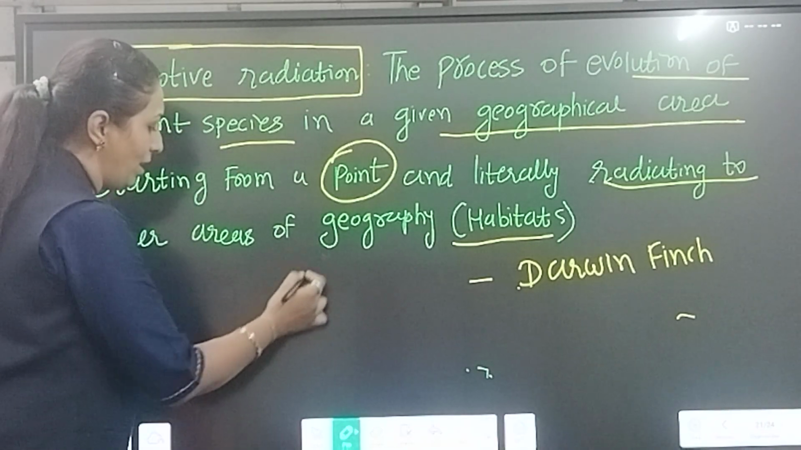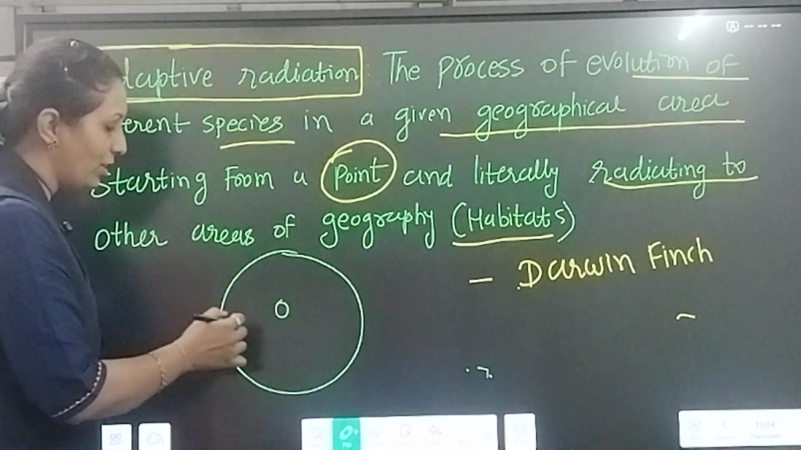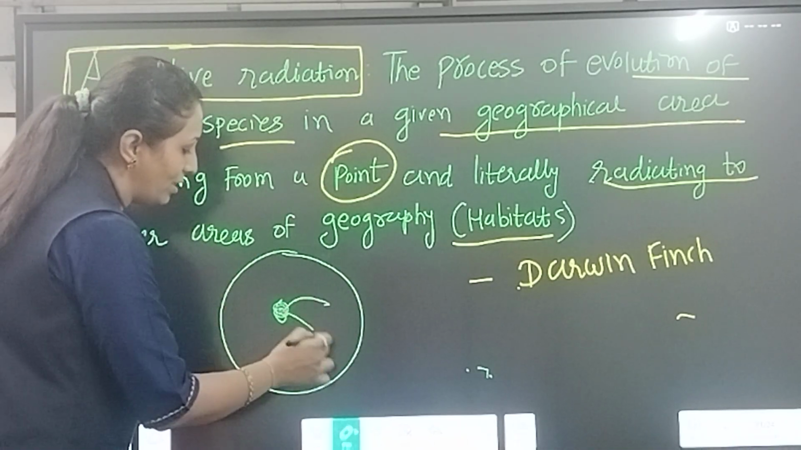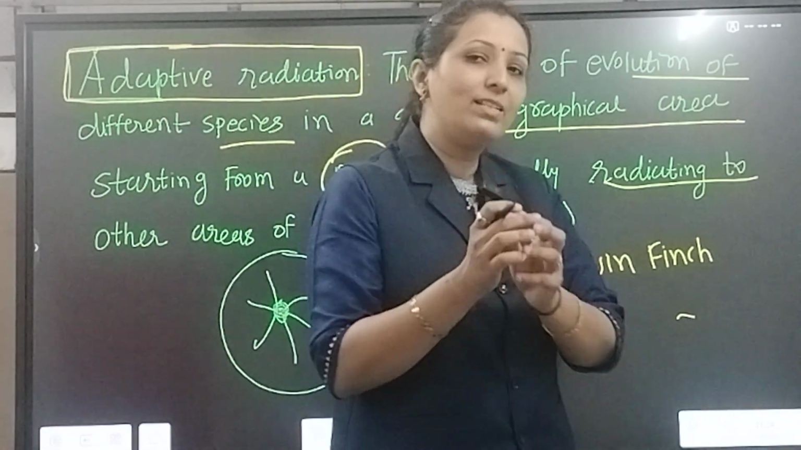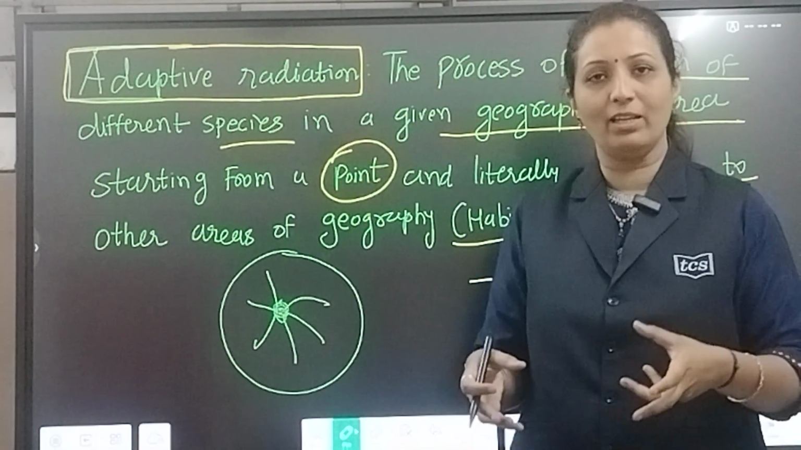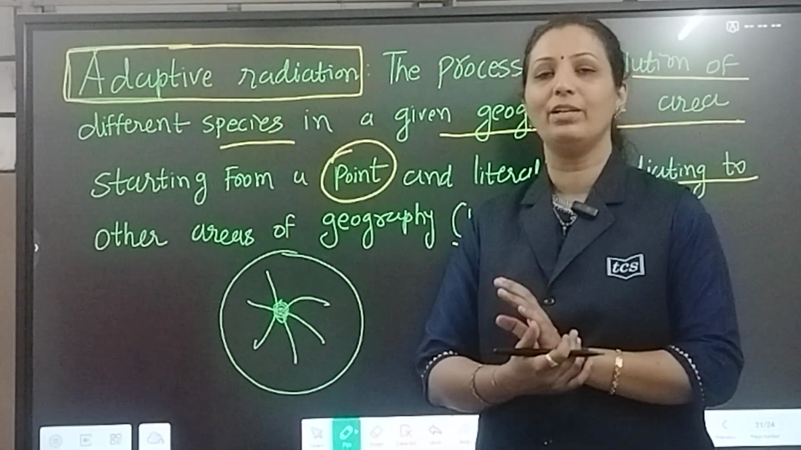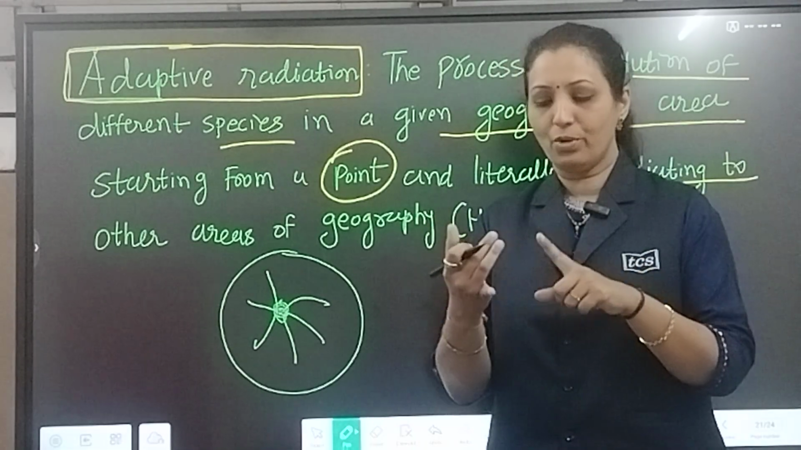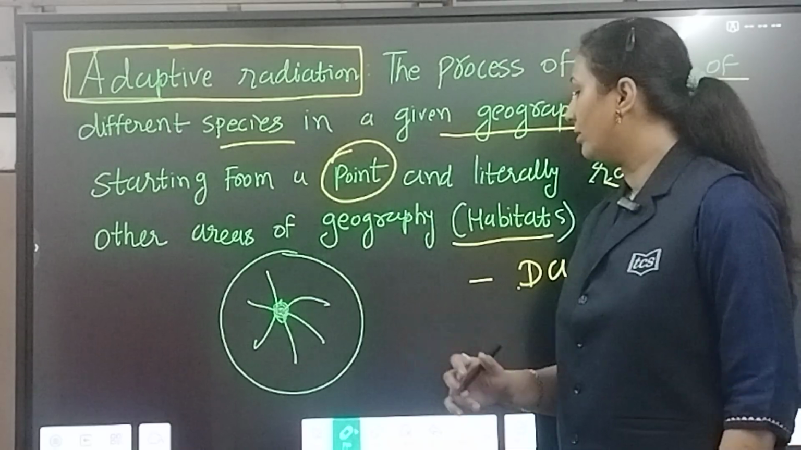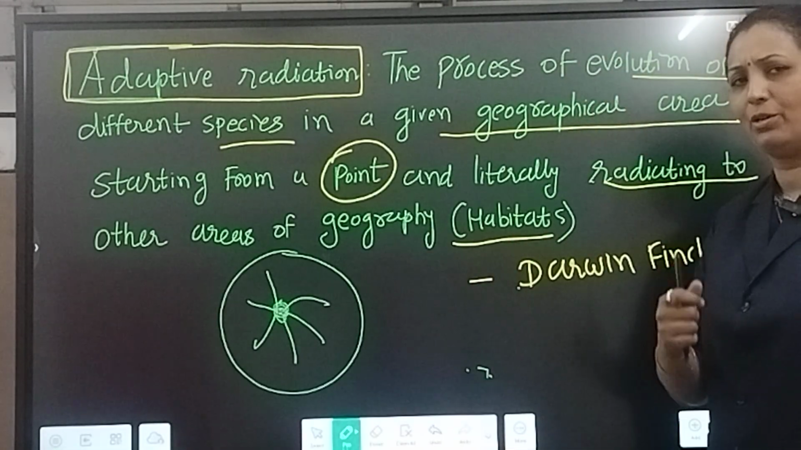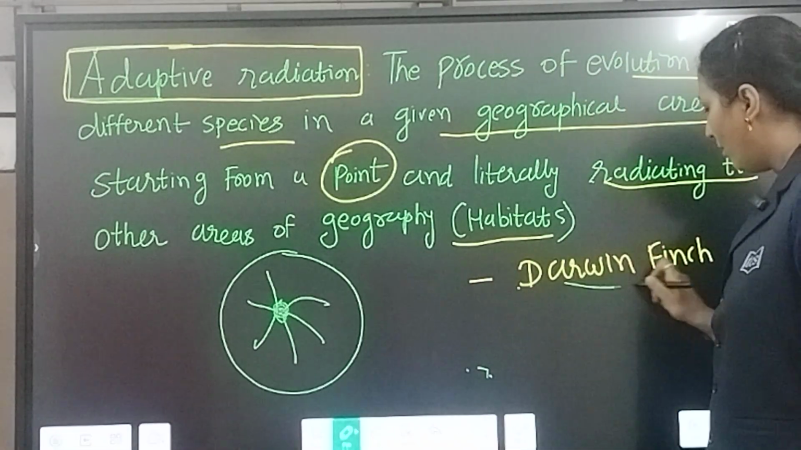From one geographical region, from one original species, different species are formed, right? So from the common ancestor, different species are radiating out. That's what we call adaptive radiation, by their adaptation according to the need of food and need of habitat, right? For that, now we are going to learn about one simplest example.